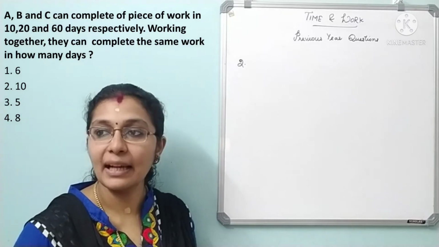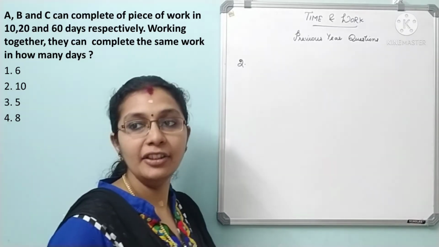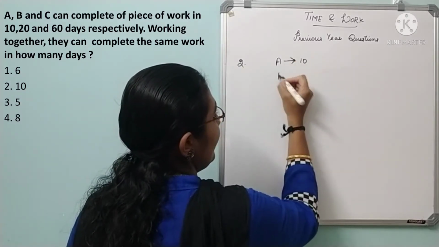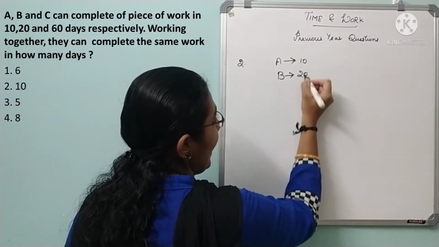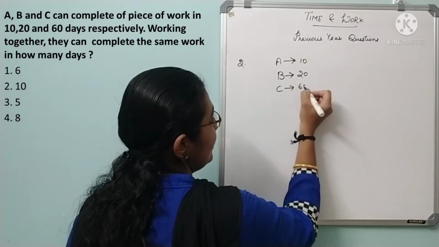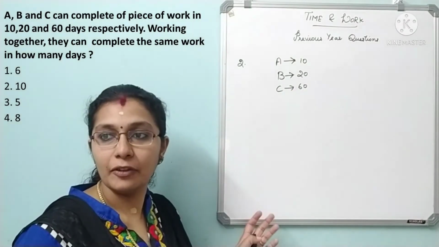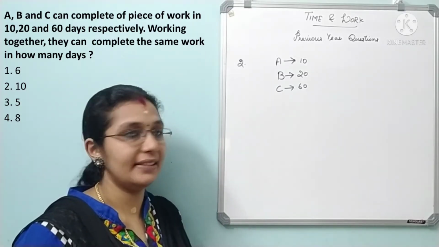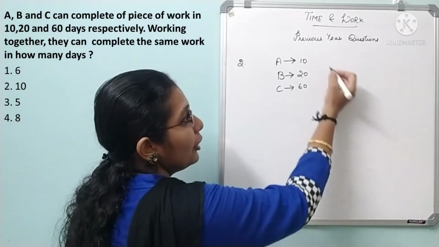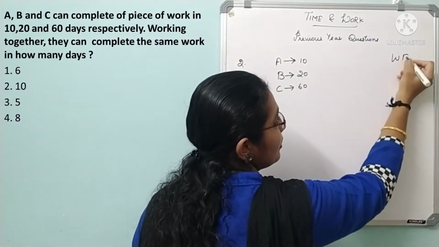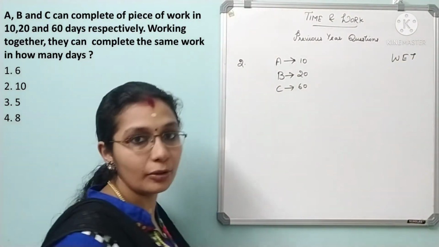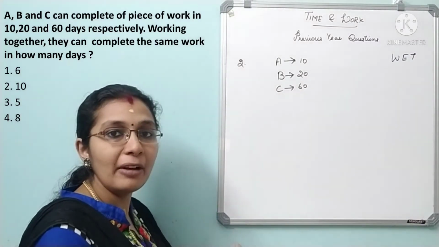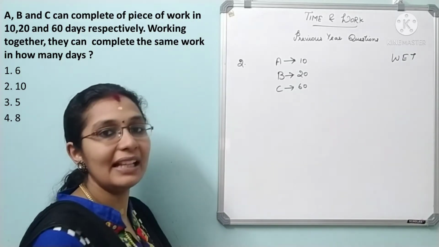So here is our second question. A, B and C can complete a piece of work in 10, 20 and 60 days respectively. So A is 10, B is 20 and C is 60 days. Working together, in how many days can they complete the same work, they are asking. So you will use the weight concept because we are going to solve based on efficiency. You can go by the fraction method or the LCM method. We have used LCM throughout, so we will use the LCM method itself.